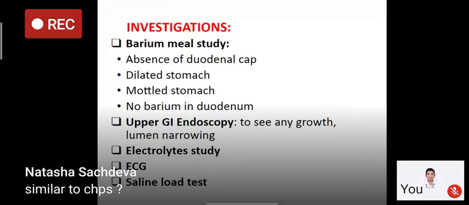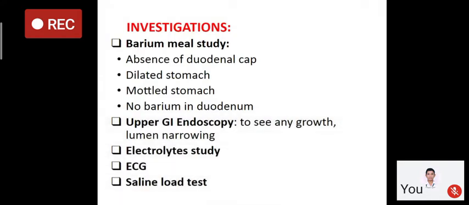The investigations for gastric outlet obstruction include the barium meal study. In this, we can see that there will be the absence of the duodenal cap, the stomach will be dilated, and due to the food particles, there will be the mottling appearance, and there will be no barium in the duodenum. And upper GI endoscopy can be done to see the lumen narrowing and to see any growth or any signs of malignancy. And in electrolyte studies, there will be low sodium, potassium, hydrogen, chloride, and in the ECG, there will be changes due to hypokalemia.